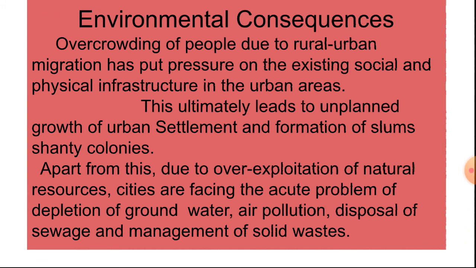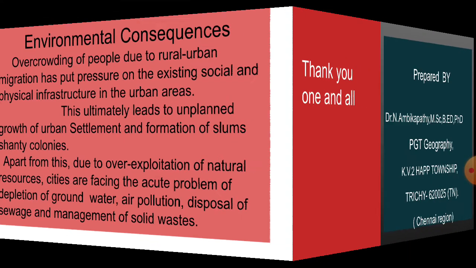Then environmental consequences. Overcrowding of people due to rural-urban migration has put pressure on the existing social and physical infrastructure in urban areas. This ultimately leads to the unplanned growth of urban settlements and the formation of slums and shanty colonies. For example, Dharavi is one of the largest slums in Asia, located in Mumbai, Maharashtra. Apart from this, due to over-exploitation of natural resources, cities are facing acute problems of groundwater depletion, air pollution, and disposal and management of solid waste.